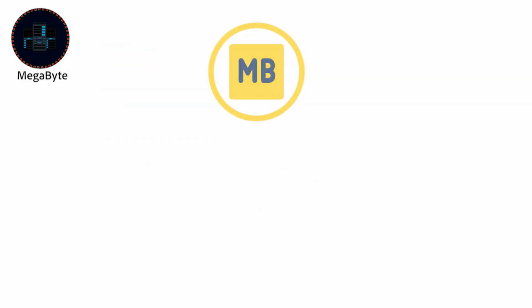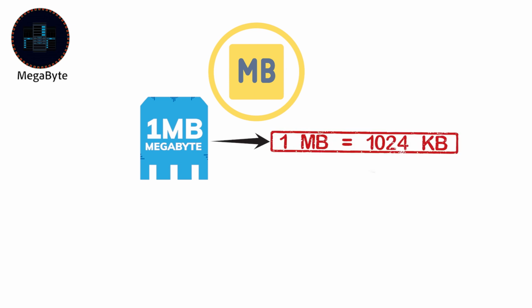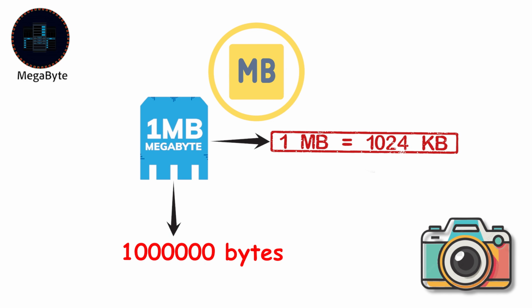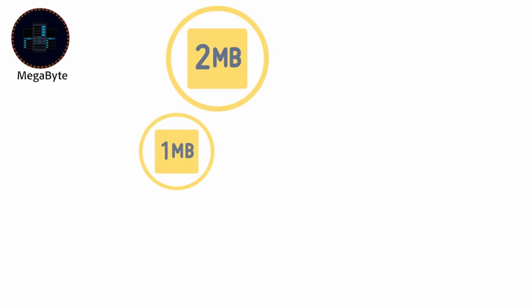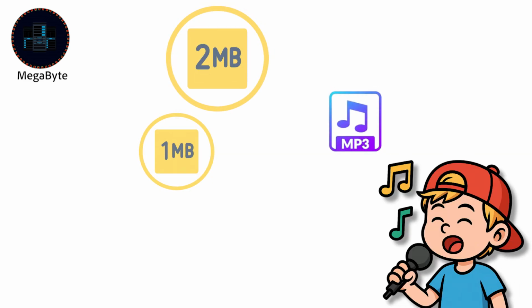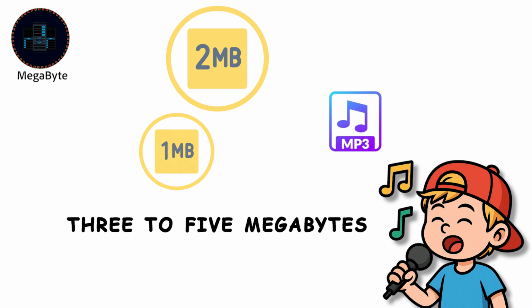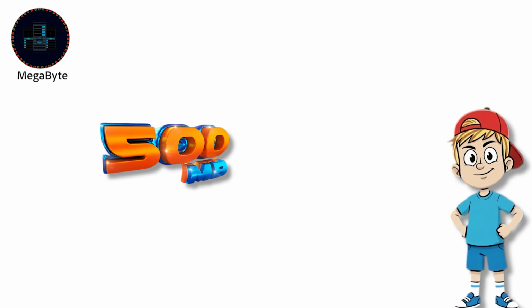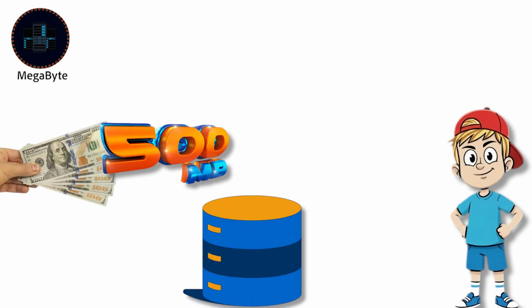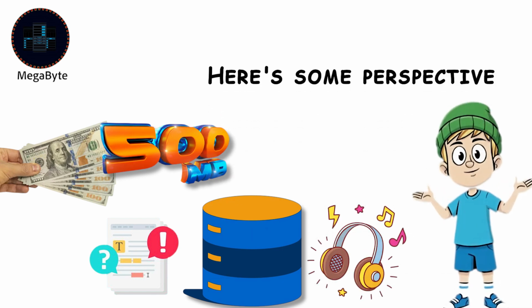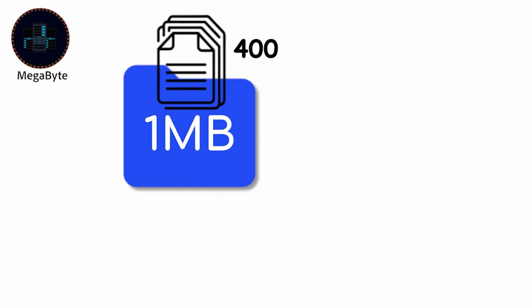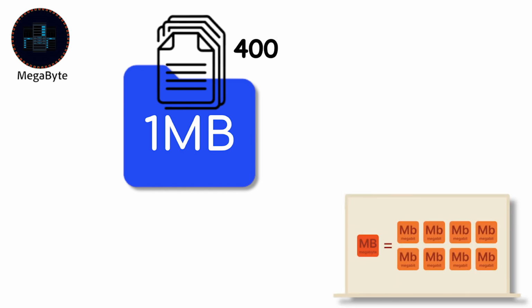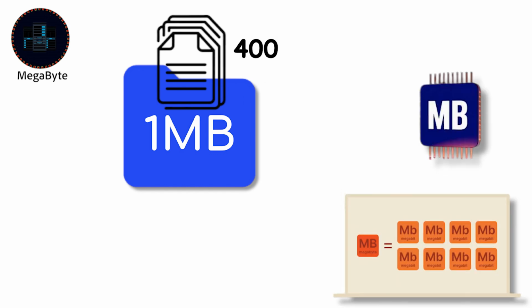Megabyte, MB. A megabyte equals 1024 kilobytes, roughly 1 million bytes total. Think about a standard photo, somewhere between 1 and 2 megabytes. A 3-minute song in MP3 format, usually 3 to 5 megabytes. During the 1990s, having 500 megabytes felt absolutely massive. That could store thousands of text files or an impressive music collection. Here's some perspective. 1 megabyte holds approximately 400 pages of regular text. What seemed enormous back then now seems incredibly tiny.